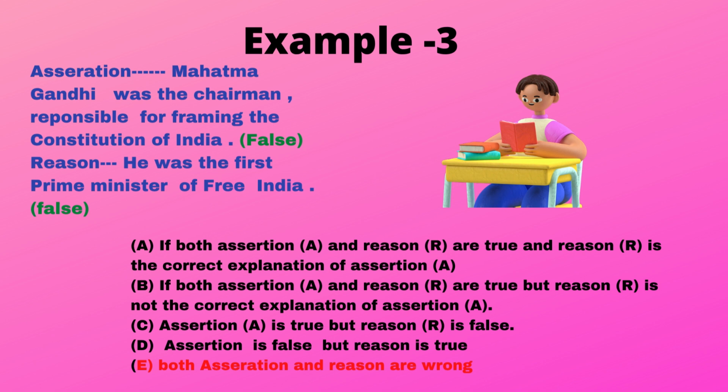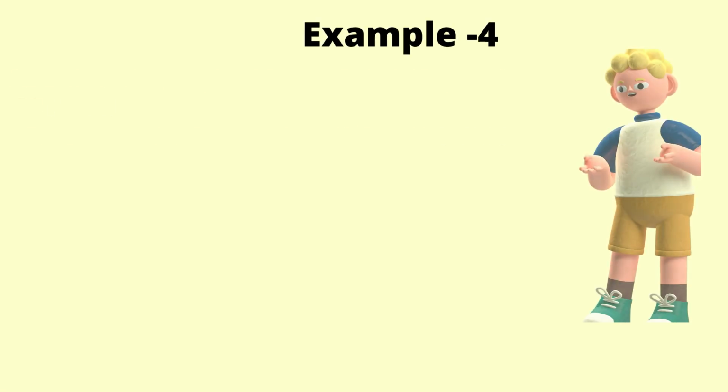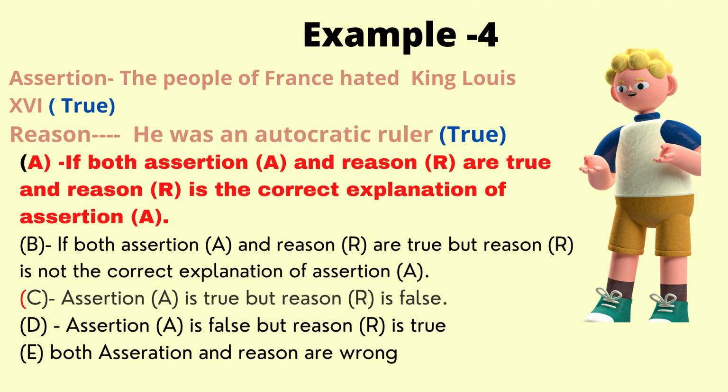Well, children, that is the answer we were looking out for. So take your pen and put a tick against option number E, and there goes your right answer. Now let's move on to example number 4. I said in the beginning, assertion and reason has got 2 steps.